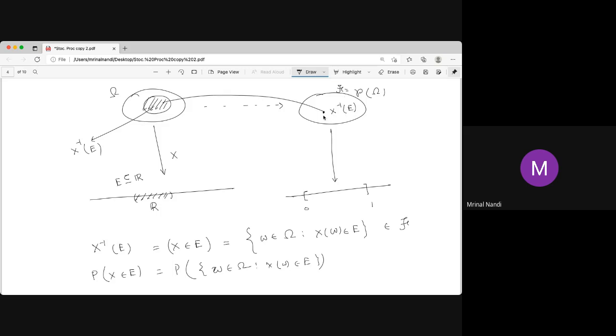And now we can talk about the probability of this, which we write as the probability of X belongs to E. This probability is a number from 0 to 1. That means we have a function in three steps. First take a subset of R, then go back to the event space, an element of the subset of the sample space, which is the actual event, so it's an element of the event space. Then take the probability function, and now we have a direct function from here to here.